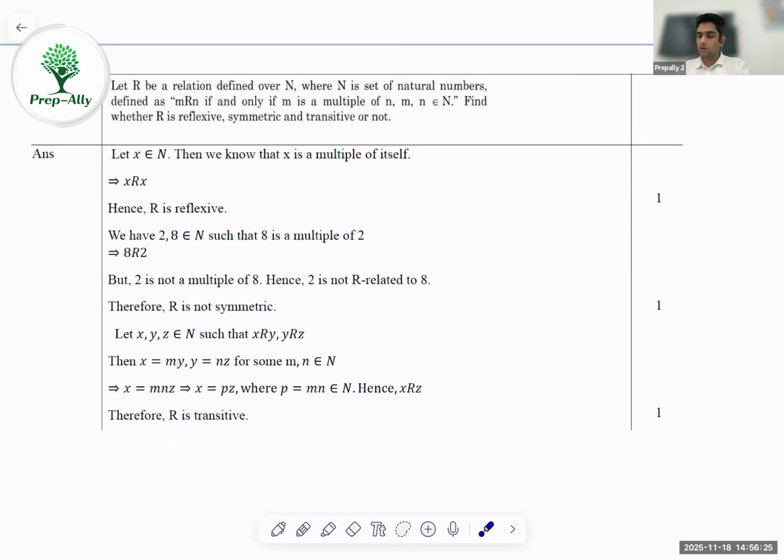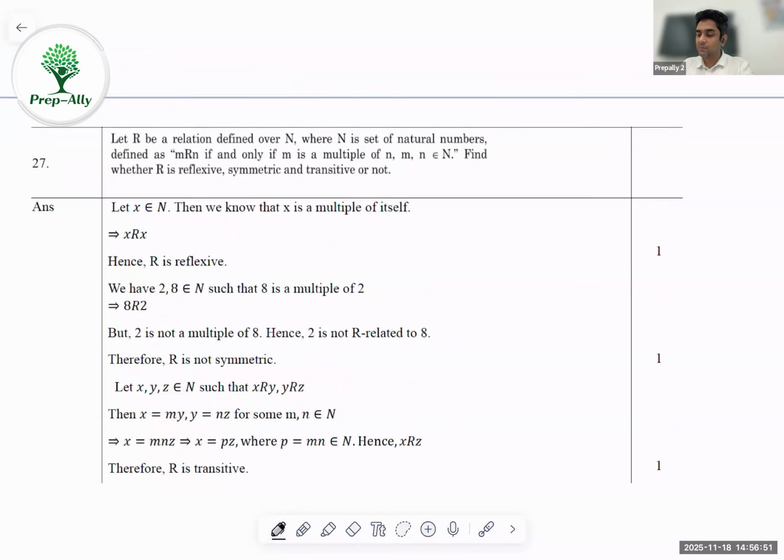So the question is, again, I'll highly encourage all of you to stop here, read the question and attempt it on your own. Do not directly jump to the solution. This is just for a better analysis so that you get better marks in the board exams. Let R be the relation defined over N, where N signifies the natural numbers, defined as mRn. Basically, I am relating the element m to element n. That is my relation, so the ordered pair (m, n) will be part of the relation.